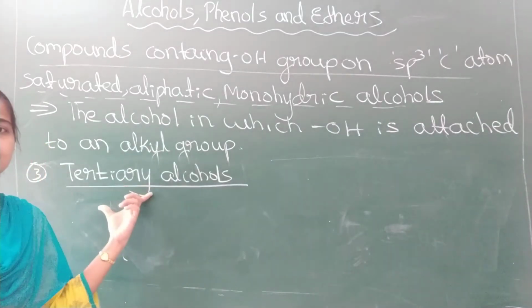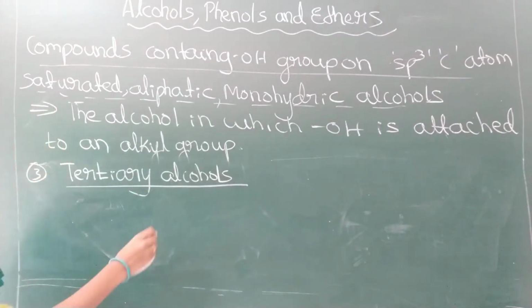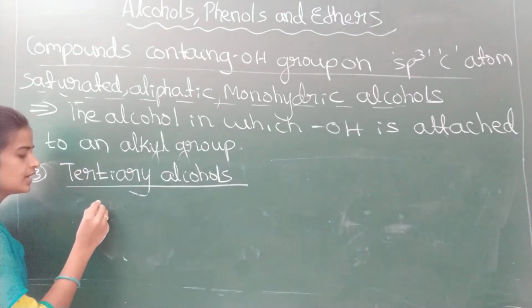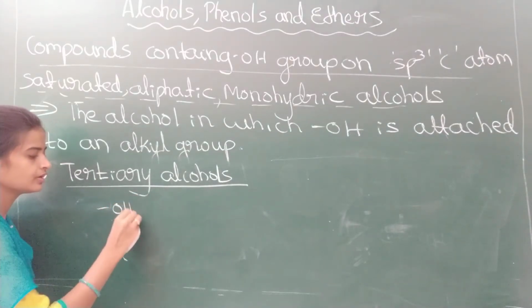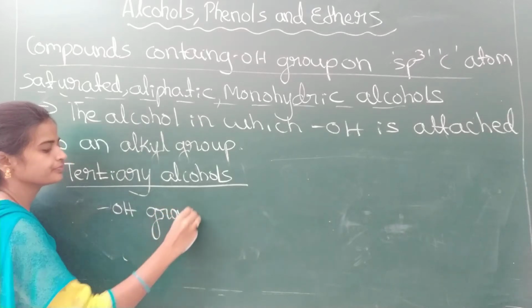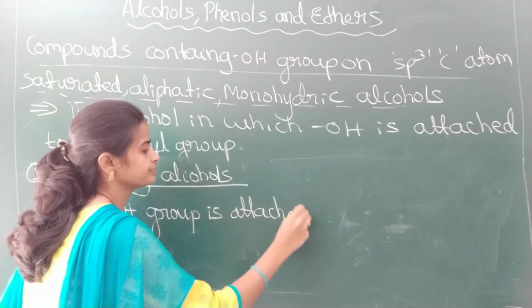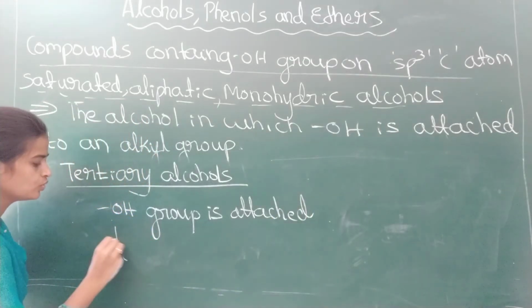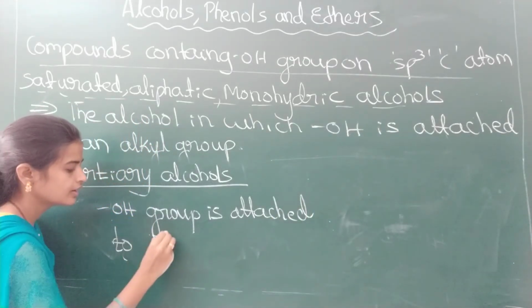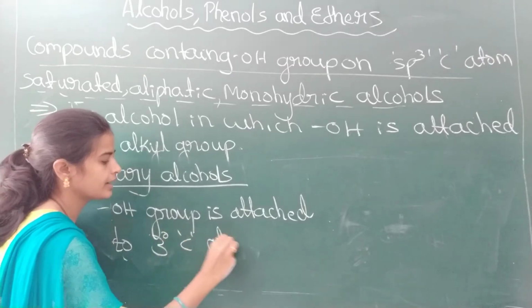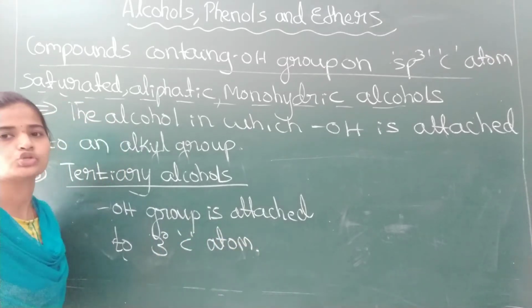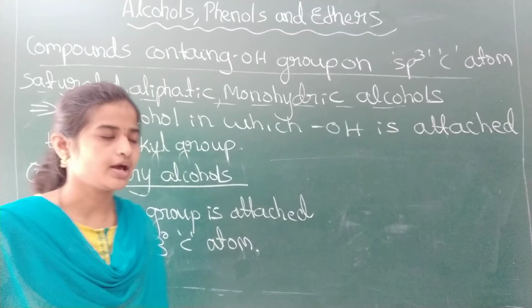Next one is tertiary alcohols. What are tertiary alcohols? Alcohols in which the OH group is attached to what? Tertiary carbon atom. Very easy. In which the OH group is attached to a tertiary carbon atom.